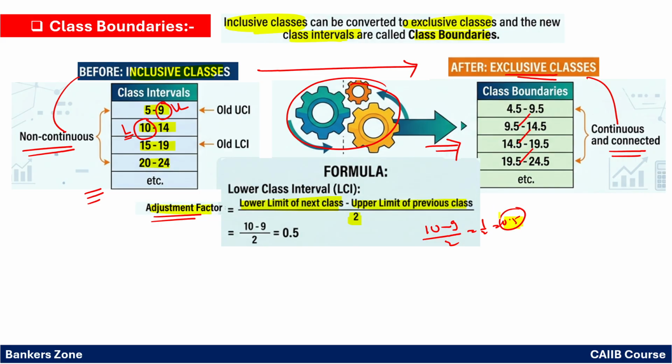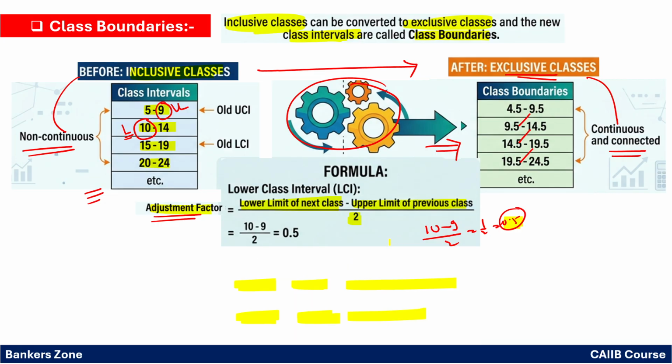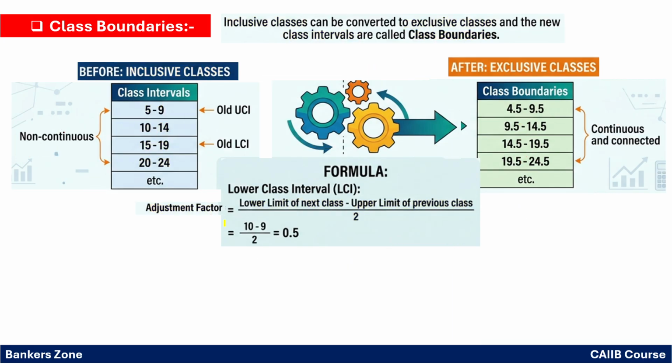Now the next thing is very simple. To find the new LCI or UCI, what do you have to do? For the new LCI, subtract the adjustment factor from the old LCI, and for the new UCI, add the adjustment factor to the old UCI, right? Very simple. This is very simple and again important from the exam point of view.